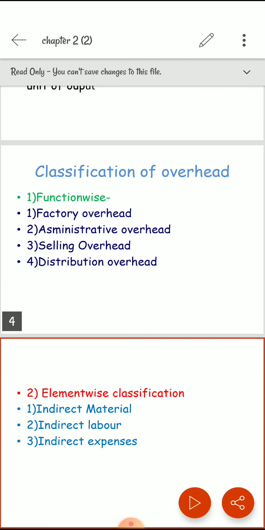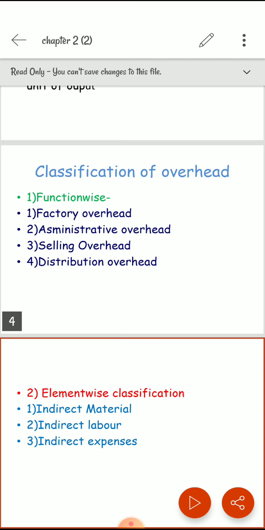The next classification is the element wise classification of overhead: indirect material, indirect labor and indirect expenses. This is the most important classification of overhead. Indirect material, indirect labor and indirect expenses are not related to the direct product. This is indirectly related.